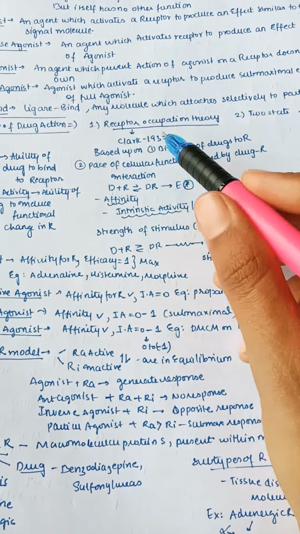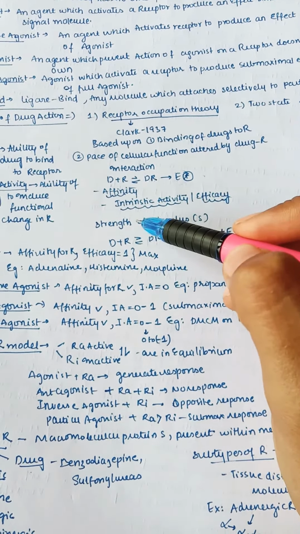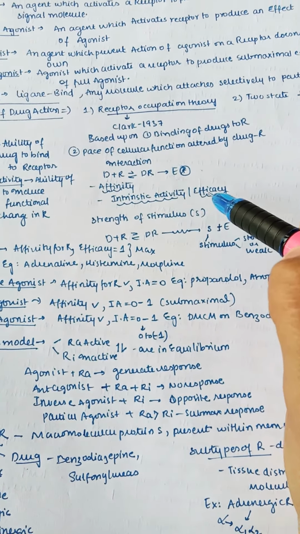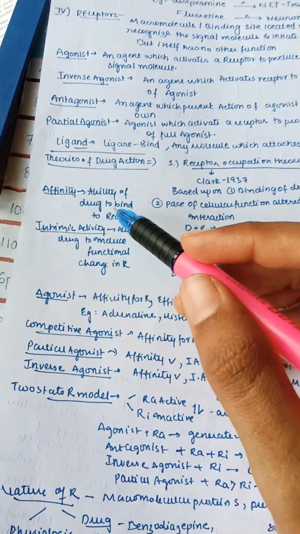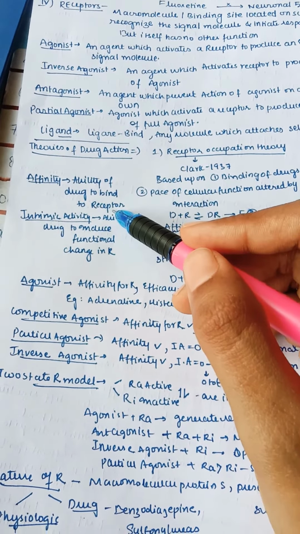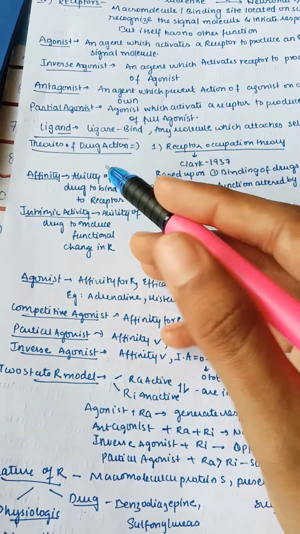So here, by this receptor occupation theory, we have found some words like affinity, intrinsic activity or efficacy. So what are these? Let us understand. What is affinity? The ability of a drug to bind to the receptor. That's it. A drug is binding to the receptor.